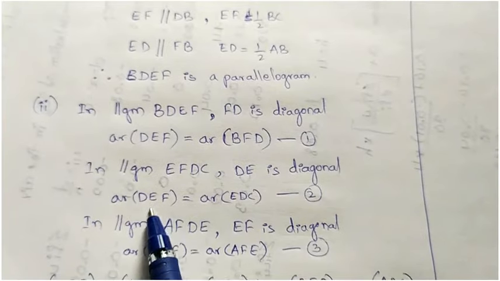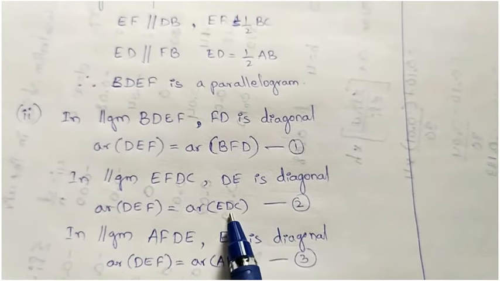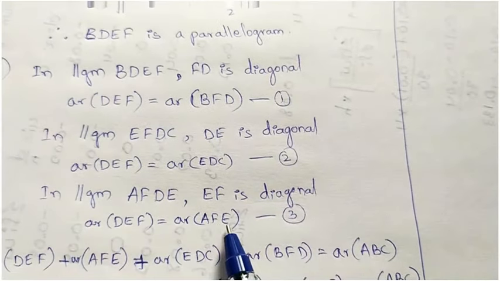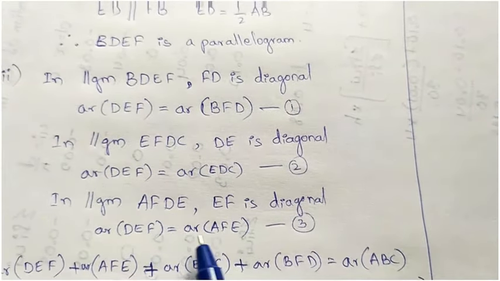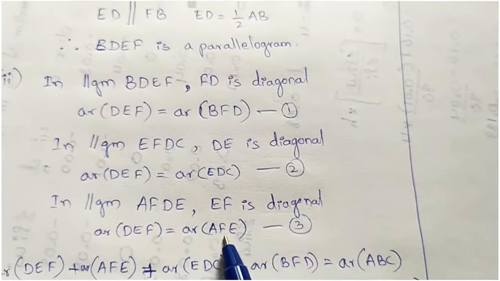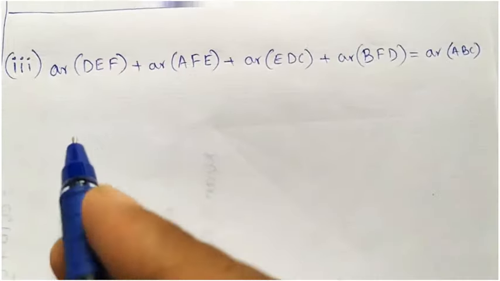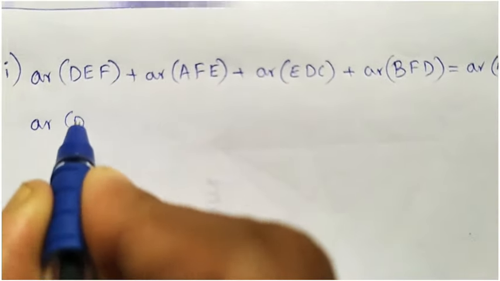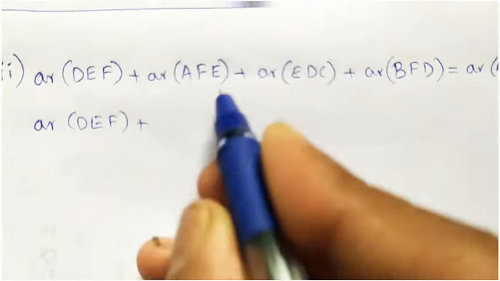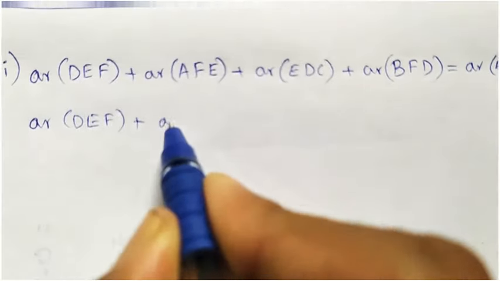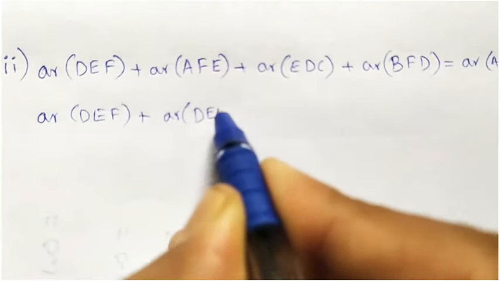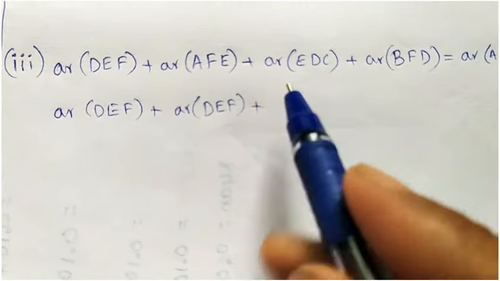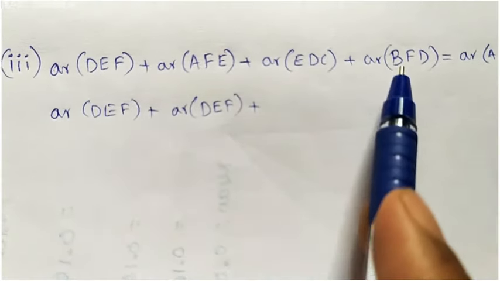Similarly, DEF is equal to EDC, and DEF is equal to AFE. So in place of AFE I will write DEF, and EDC is nothing but DEF, but DEF is equal to BFD.